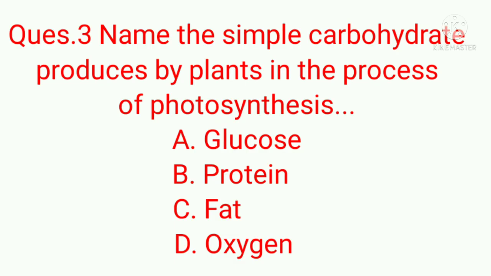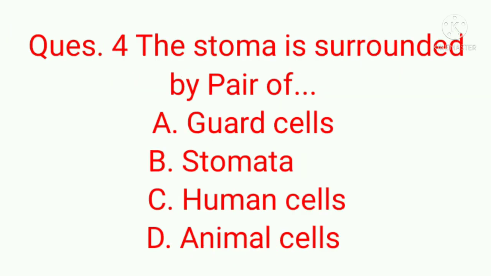Question number 3. Name the simple carbohydrate produced by plants in the process of photosynthesis. A. Glucose, B. Protein, C. Fat, and D. Oxygen. The correct answer is A. Glucose.